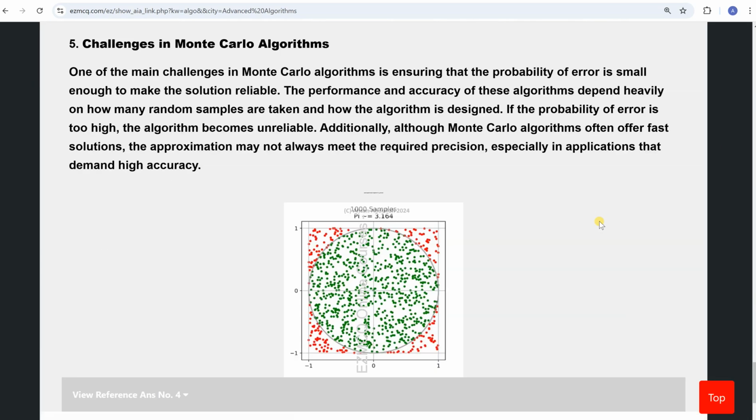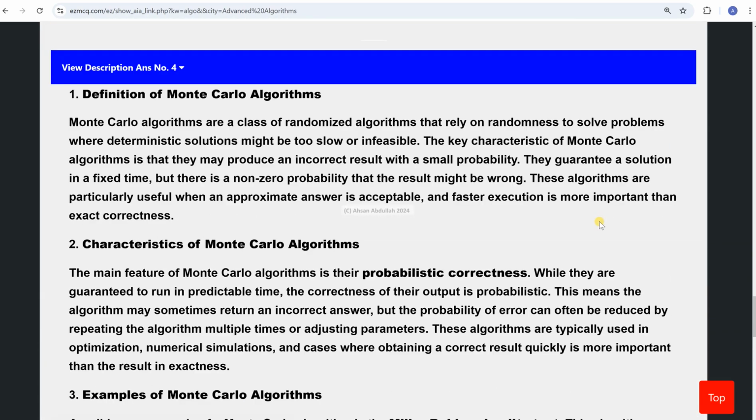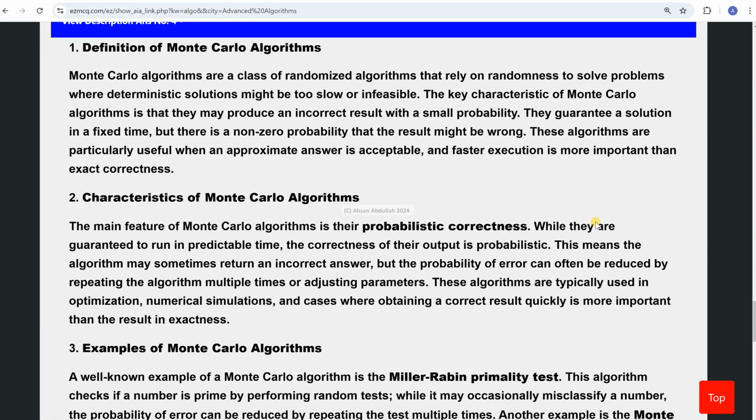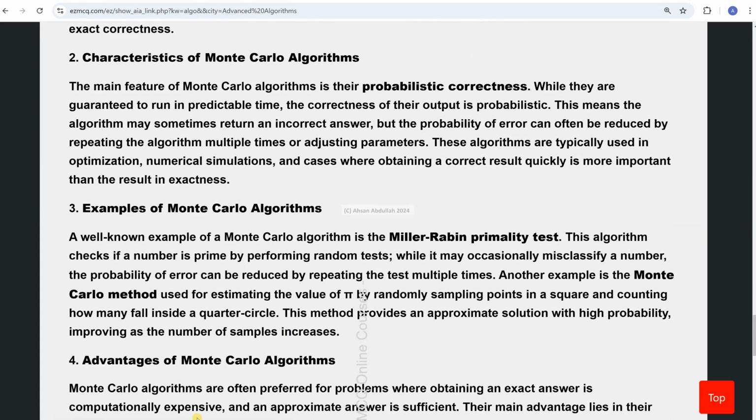Okay. So to give you an example, I'll move to the example later. So what are the characteristics of Monte Carlo algorithms? Monte Carlo algorithms are probabilistically correct. Probabilistically correct means they are not exactly correct. They are guaranteed to run in predictable time, but the correctness is probabilistic. They may sometimes return an incorrect answer. However, there are different ways of reducing that incorrectness by running these algorithms multiple times or adjusting certain parameters.